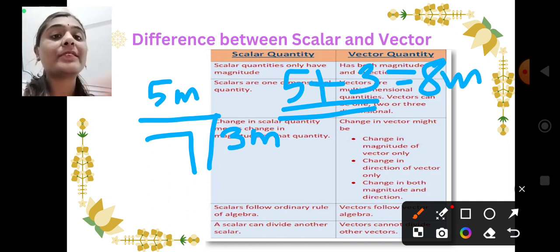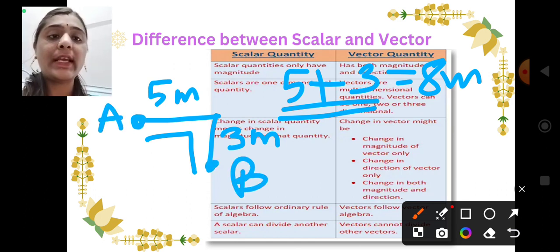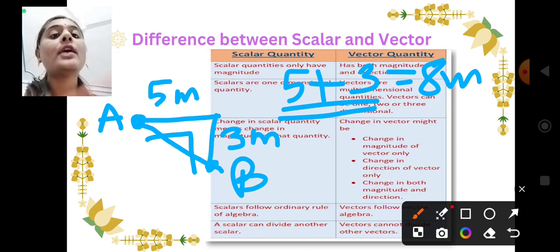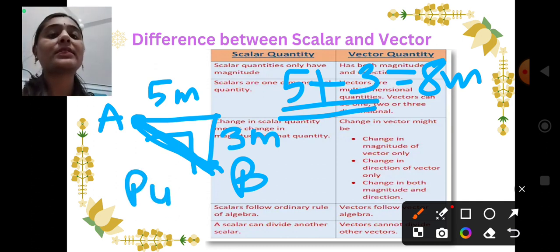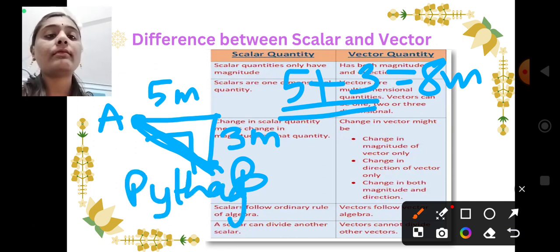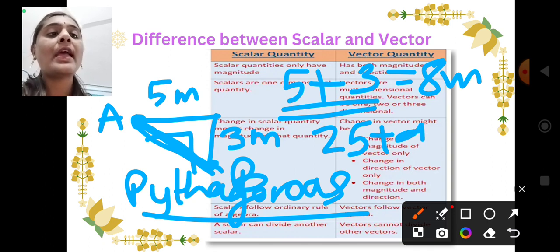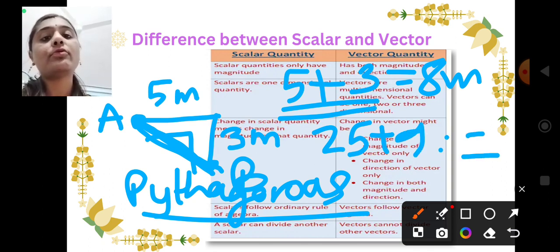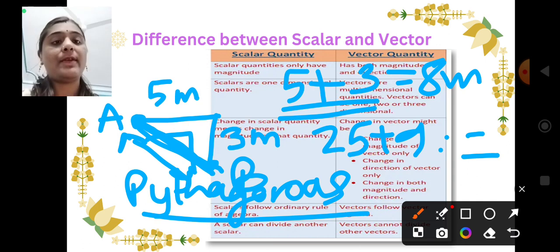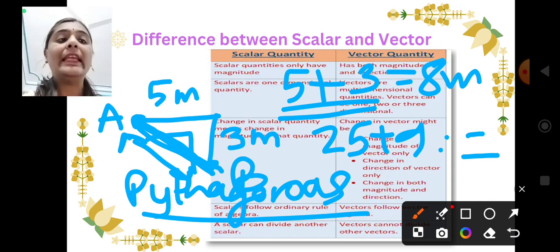But in case of displacement, as we have discussed, this is point A, and the person is going from point A to B again, right? Displacement will not be 5 plus 3. Here it is the shortest distance between the two points. So A to B will be the shortest distance. By applying the Pythagoras theorem, we need to solve 5 square plus 3 square, that is 25 plus 9, and whatever answer comes, that we need to write, and that will be the side AB, right? Are you getting it? Easy only, right?